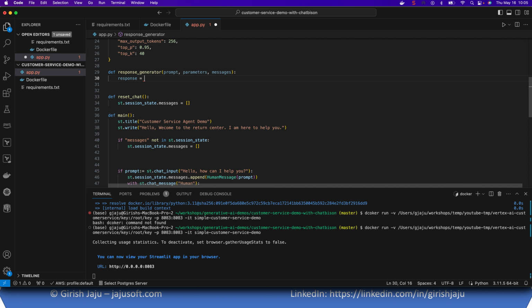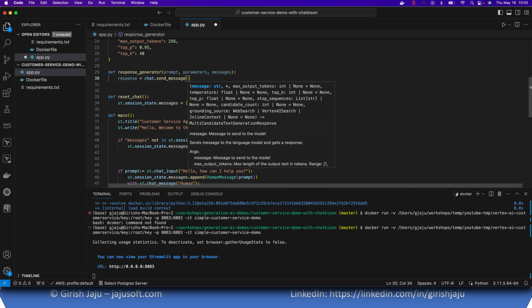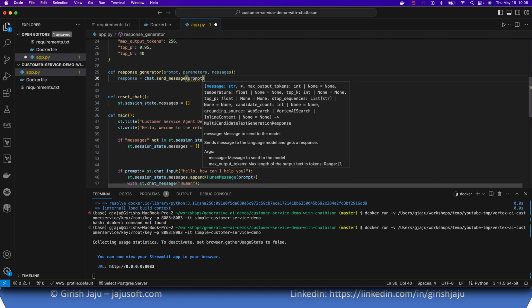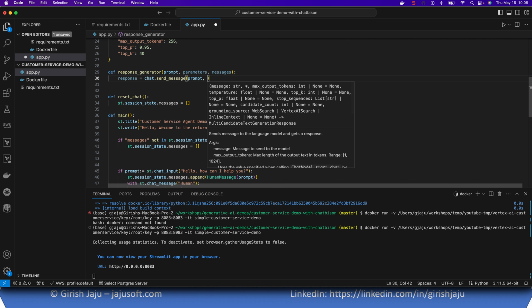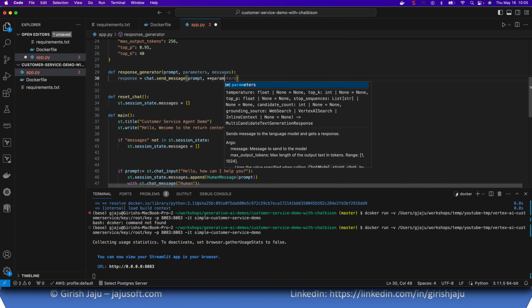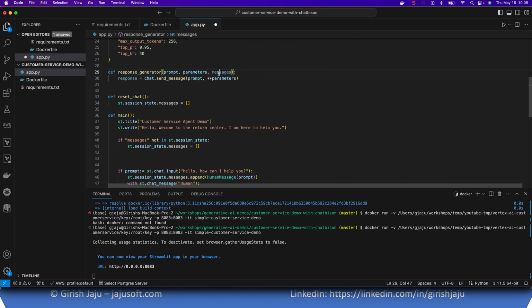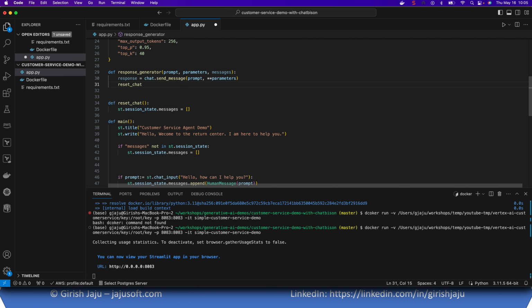Response is chat.send_message, and what are we sending? We are sending prompt and parameters. You see that I'm not using messages just yet, so I'm only sending the prompt, only the question. So let's see how the model thinks and behaves with that. So let's get the response. Once we get the response, let's get the text. Response text comes from the response object.